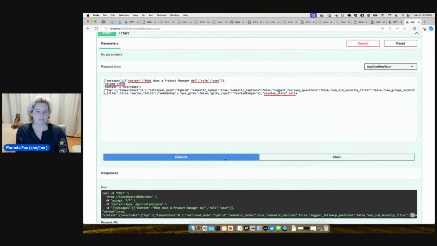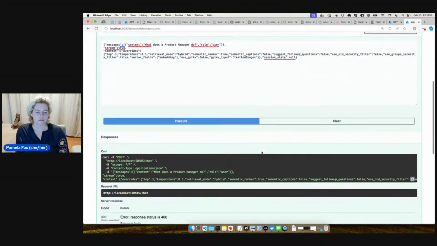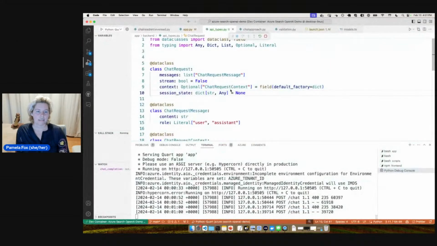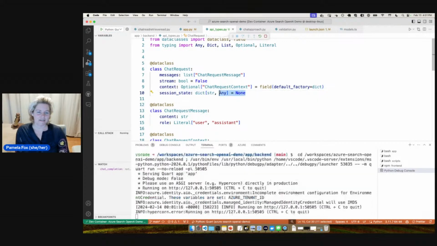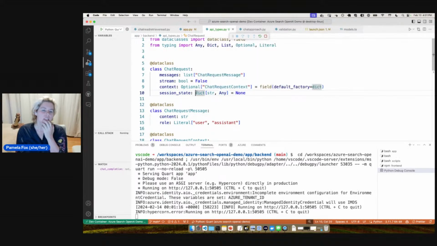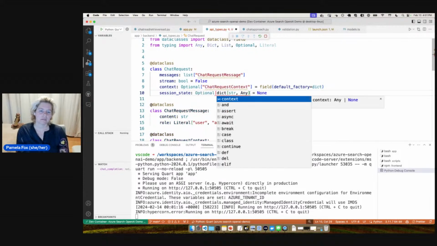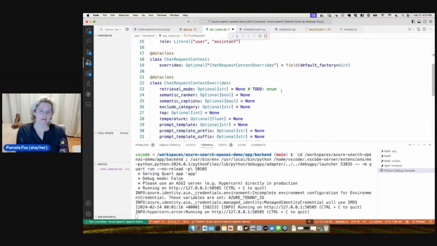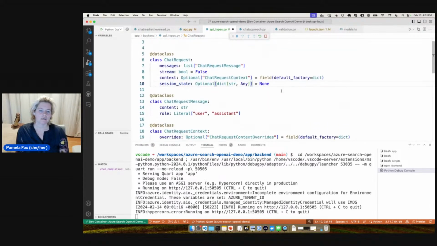All right, so this time, chat request session state, I said that it can be none now. The other thing I can do, of course, is just change it to not be none in my request, but it should be fine with none now. We said, oh, we didn't say it was optional. It's the same dict string equals none. Oh, that's a weird thing to say. Okay, optional. Maybe it should be this: Optional dict string. Probably this.